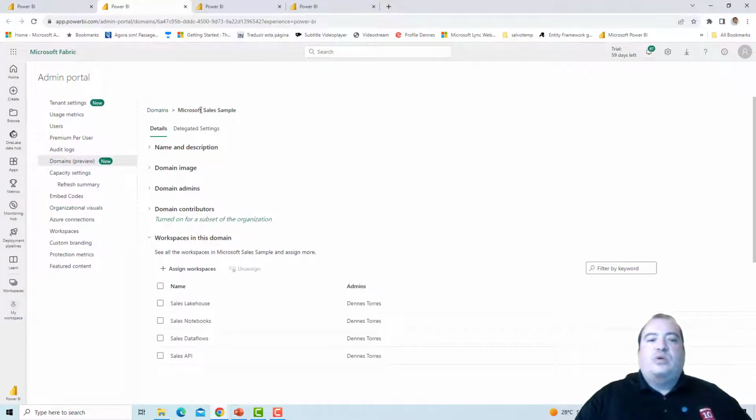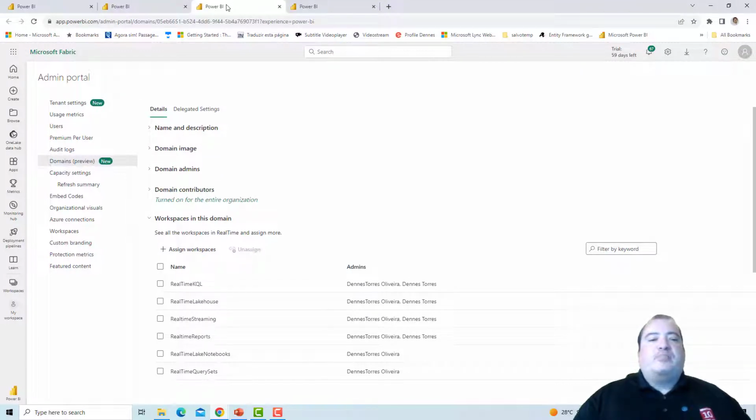Here you are seeing one of the domains, Microsoft Sales Sample, and in this domain I broke down the workspaces to have a workspace for a sales lakehouse, a workspace for notebooks, a workspace for data flows. There is another workspace called Sales API. This is more of an architectural detail. I will not go so deep on this today in this video.